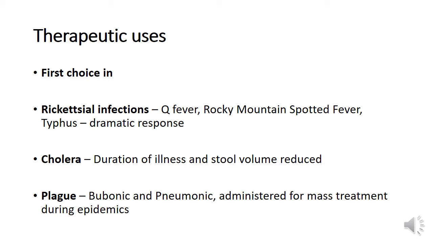They reduce the duration of illness as well as the stool volume. And in the treatment of plague, both bubonic and pneumonic, tetracyclines are administered for the blind or even mass treatment of people who are prone to develop plague, especially during epidemics.